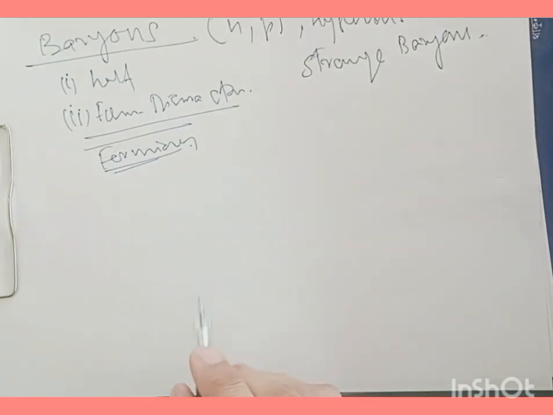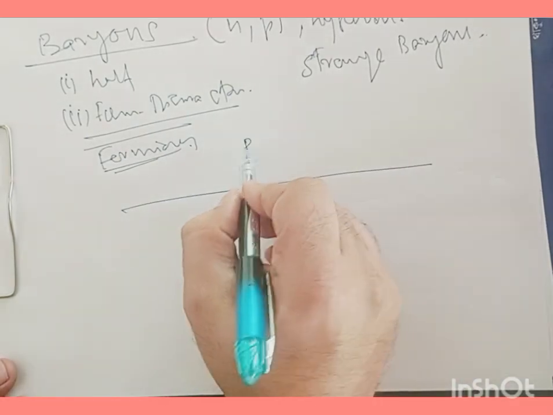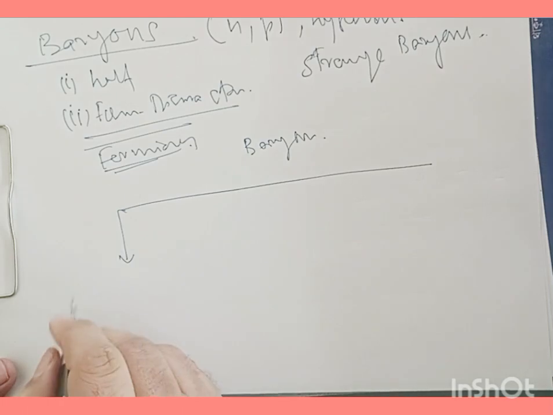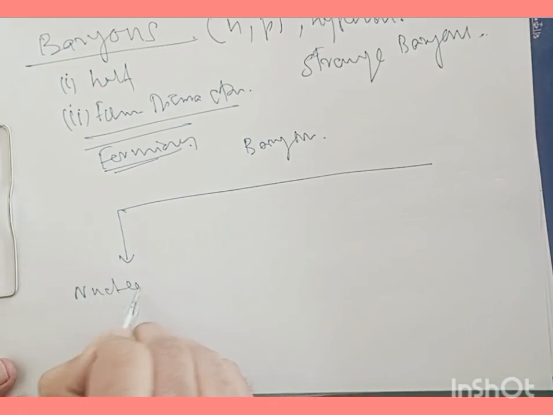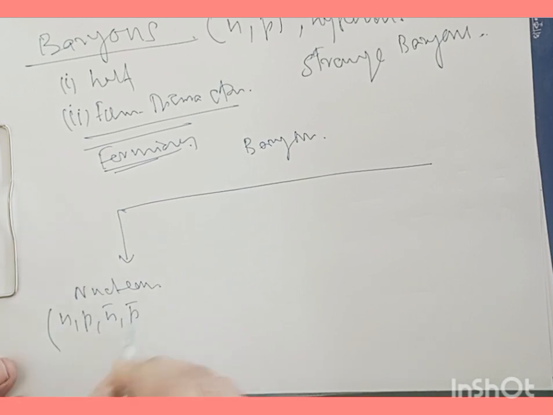Now, let's categorize these baryons. Out of baryons, we have nucleons as one category, and these nucleons comprise proton, neutron, and their antiparticles, antineutron and antiproton.